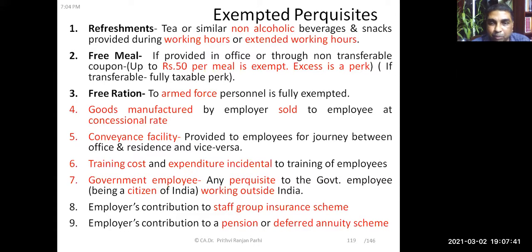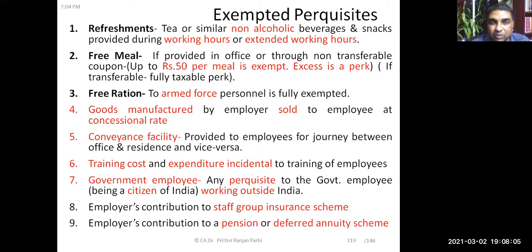Goods manufactured by the employer and sold to employees at a concessional rate are also fully exempt. Conveyance facility provided to employees for the journey between office and residence and vice versa. Let us say an office vehicle is picking up and dropping the employees. That kind of conveyance facility, if provided, is fully exempt.